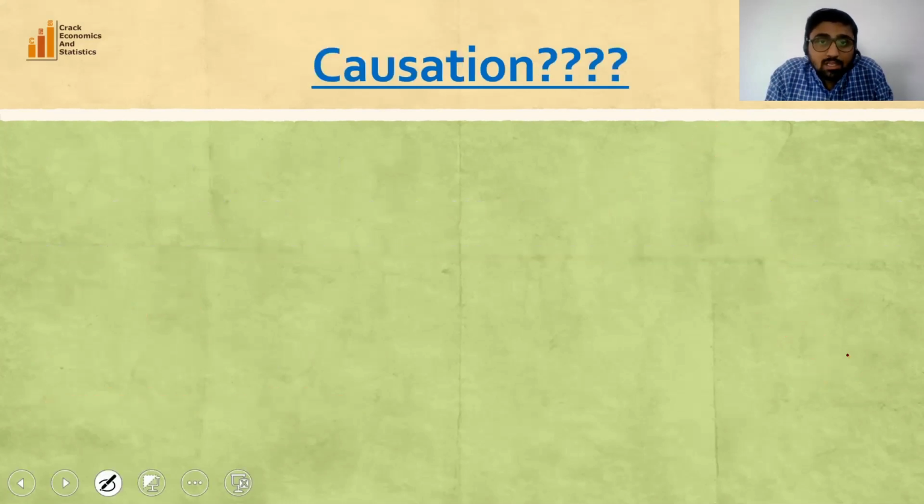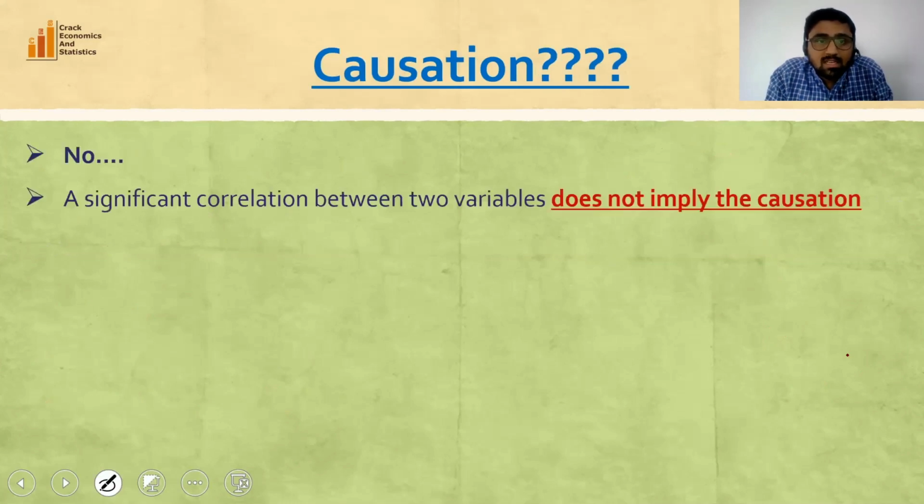Now, does correlation imply causation? The answer is no. A significant correlation between two variables does not imply causation. So correlation and causation are two different things. We cannot establish a causal relationship between two variables with the help of correlation analysis.